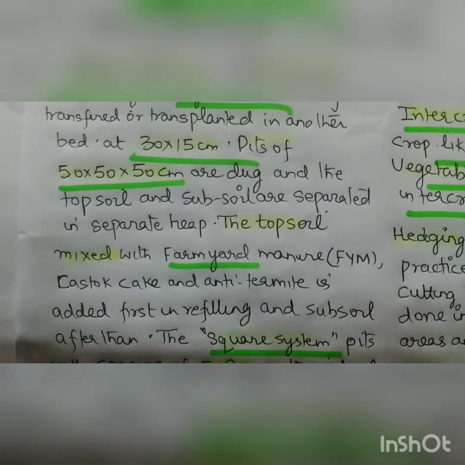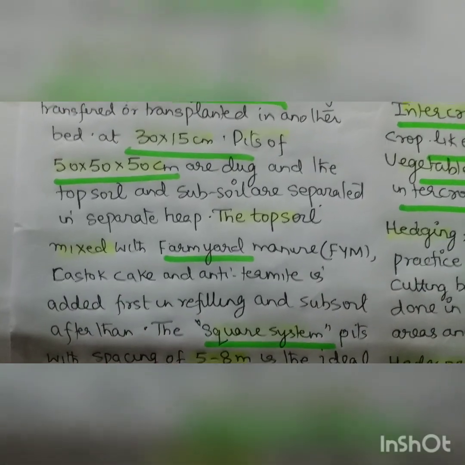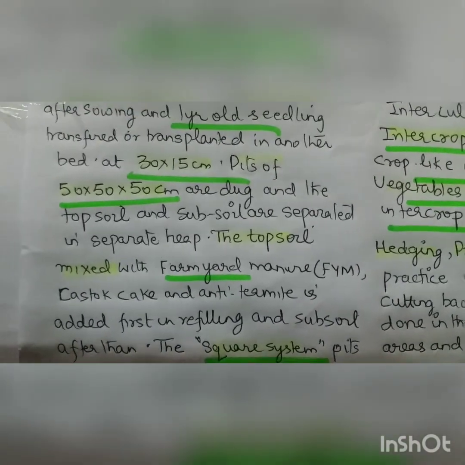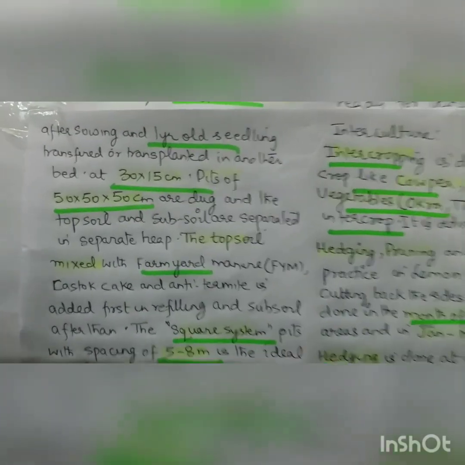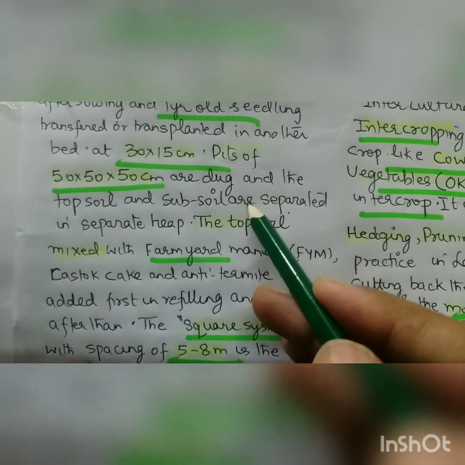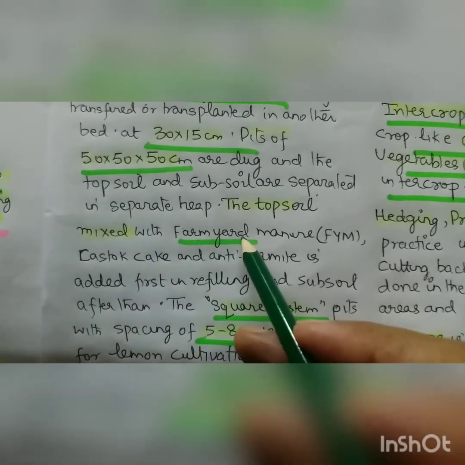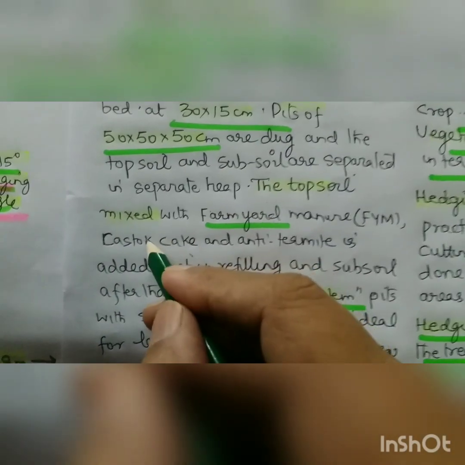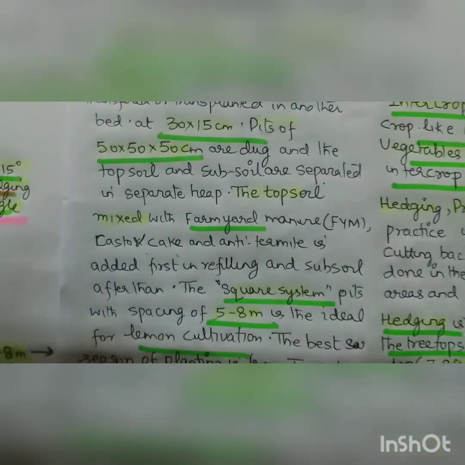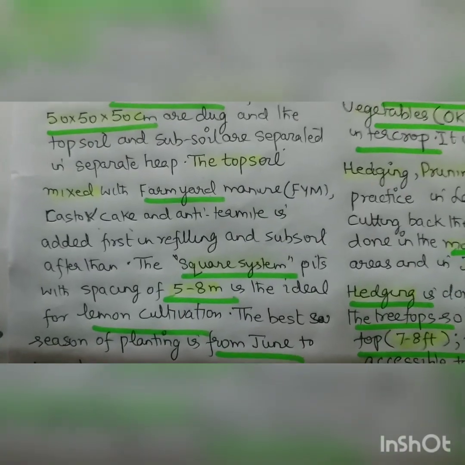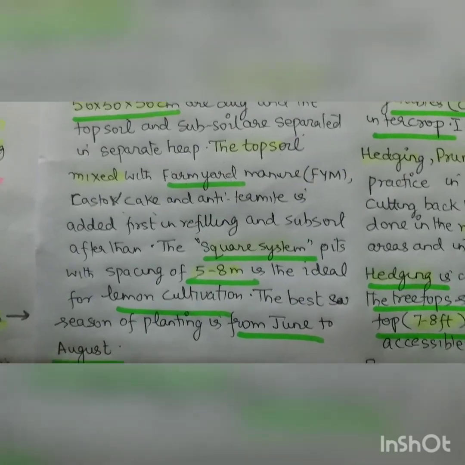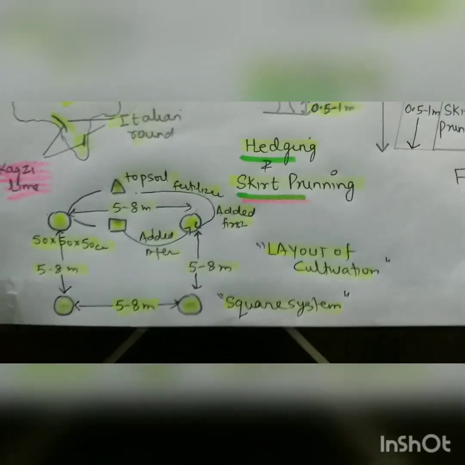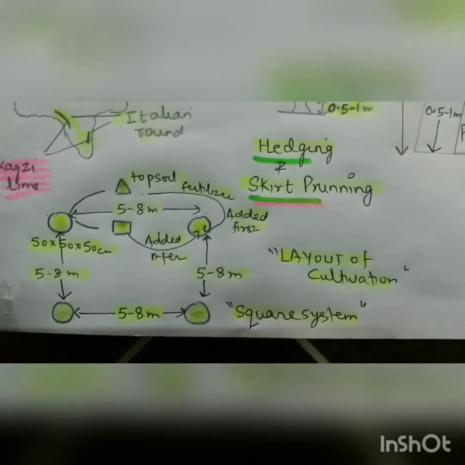And the pits, which are basically used in the square system, as we did in the mango and grapes, are 50 into 50 into 50 centimeters, dug, and we segregate the topsoil and subsoil. Then in the topsoil, fertilizers are added: farmyard manure, castor cake, and anti-termite. At the time of refilling, the topsoil is added first and the subsoil after that, right? We did this also in the grapes and mango.